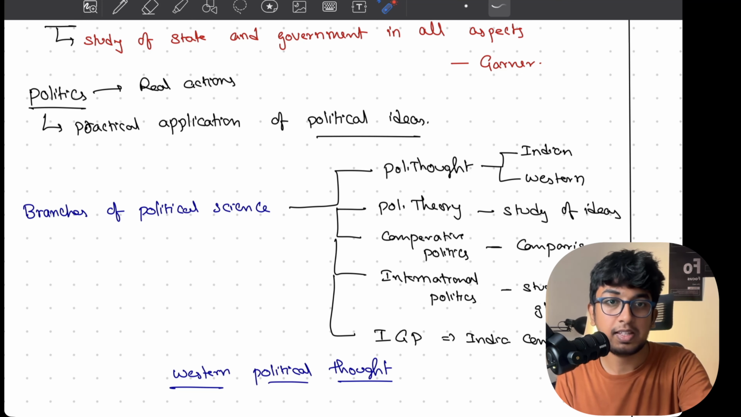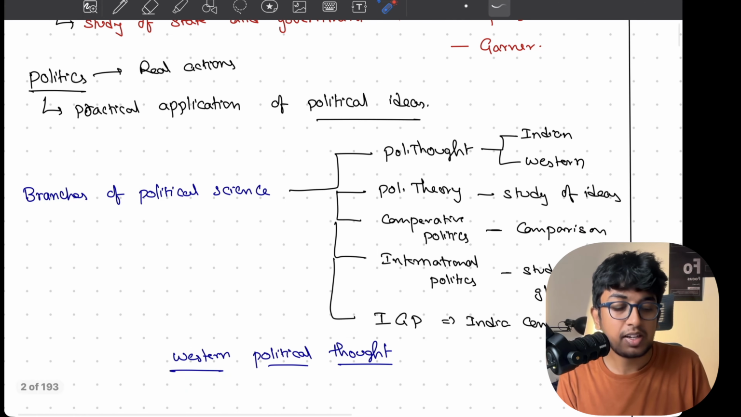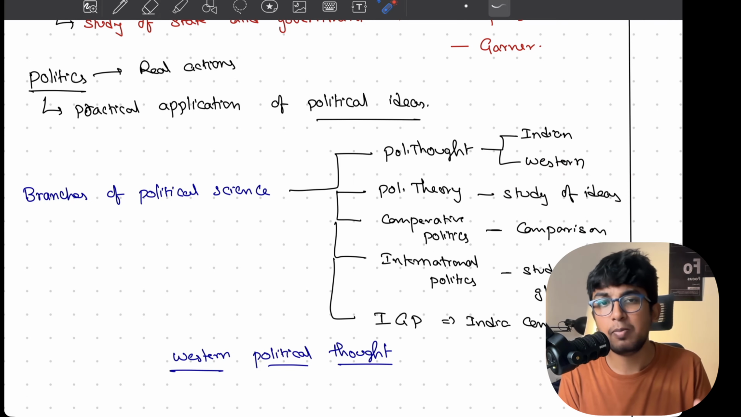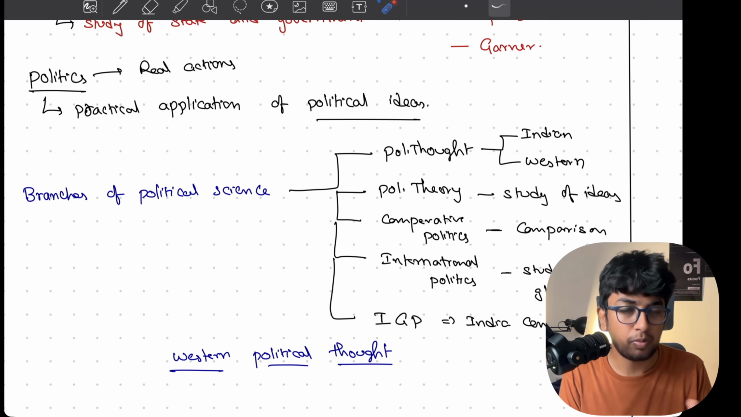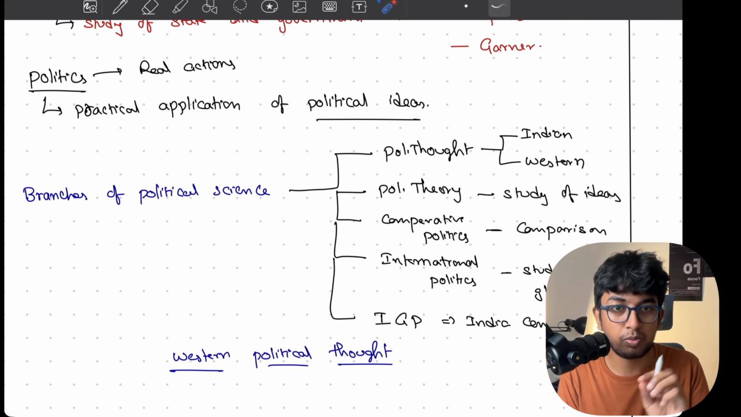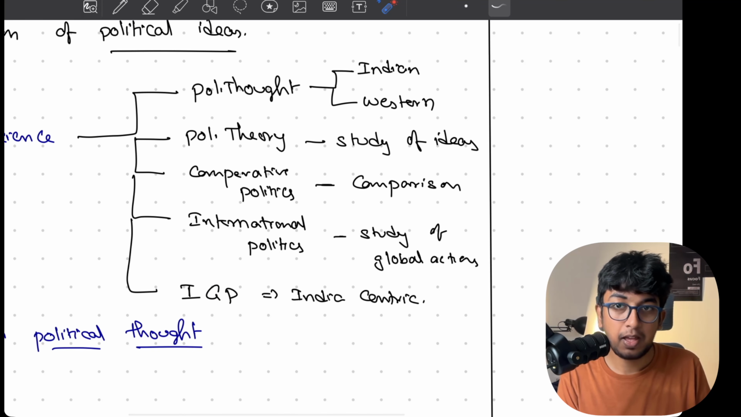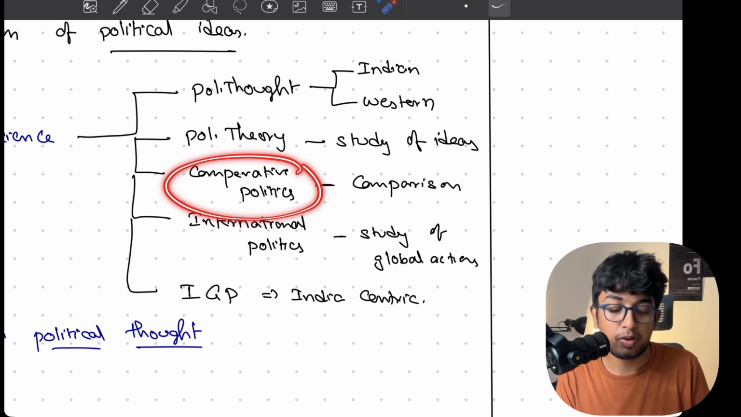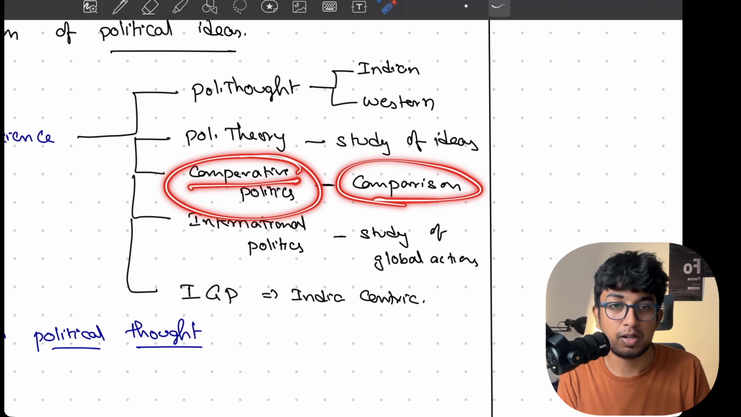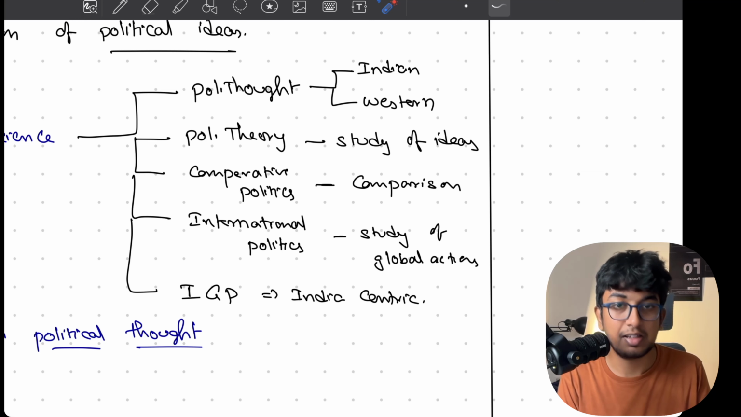So right now let's see what is the study of ideas, which kind of ideas we're going to study. Liberalism, Marxism, and many more we are going to study. I don't want to mention names and I don't want you to be afraid of it. So now we are going to study comparative politics. As the name suggests, it is a comparison of multiple political ideas.